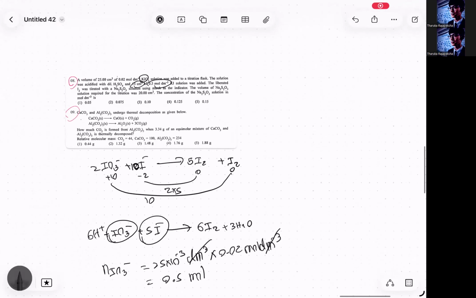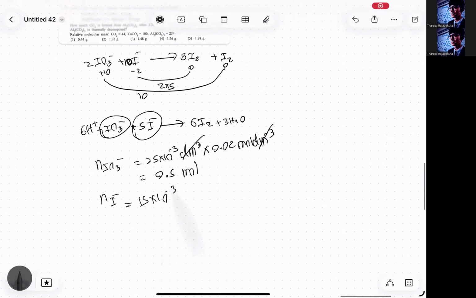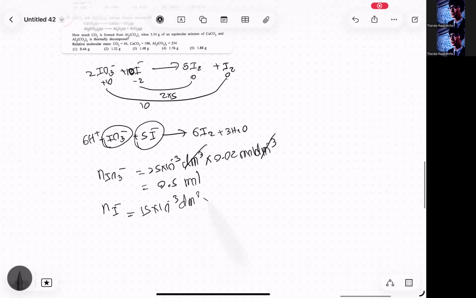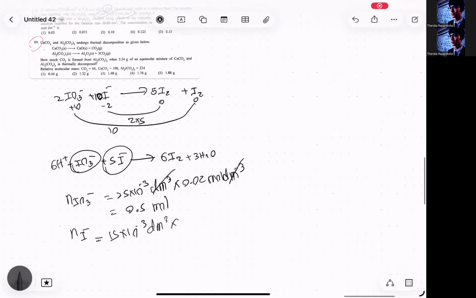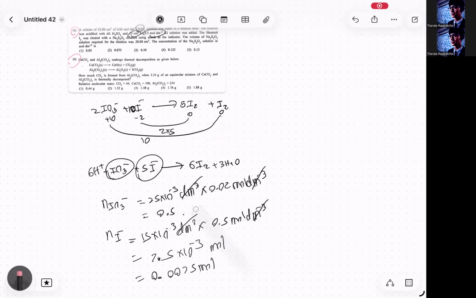Then number of moles of I minus will be 15 10 to the power minus 3 cubic decimeters multiplied by 0.5 mole per cubic decimeter. 5 into 5, 25, 5 into 1, 5, 7.5 10 to the power minus 3 moles. And 0.5, 10 to the power minus 3.